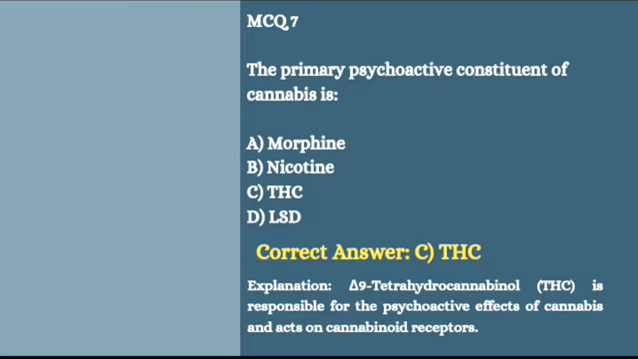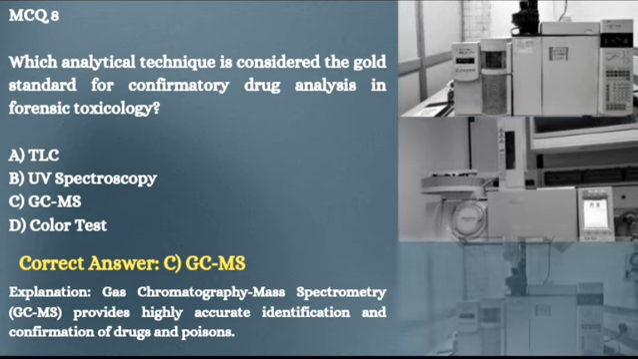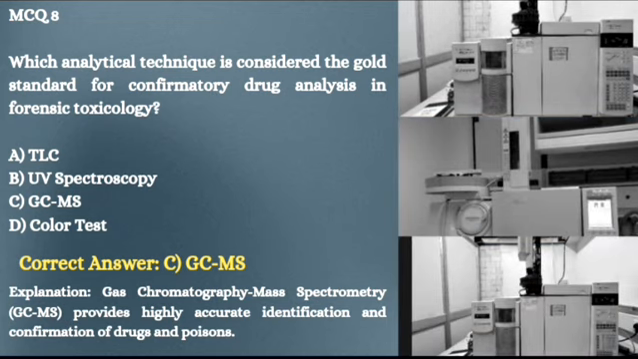Coming upon our next question, which analytical technique is considered the gold standard for confirmatory drug analysis in forensic toxicology? The correct answer is GCMS. Gas chromatography, which separates chemicals, and mass spectrometry, which identifies them. It is highly accurate, so it is called the gold standard.